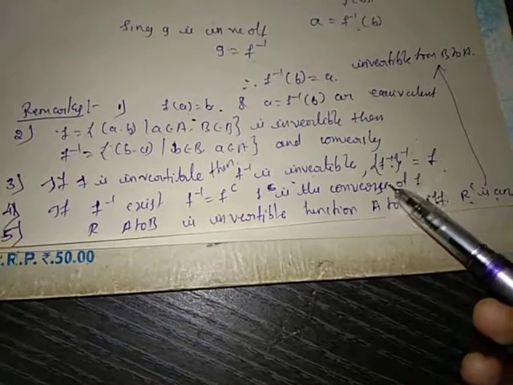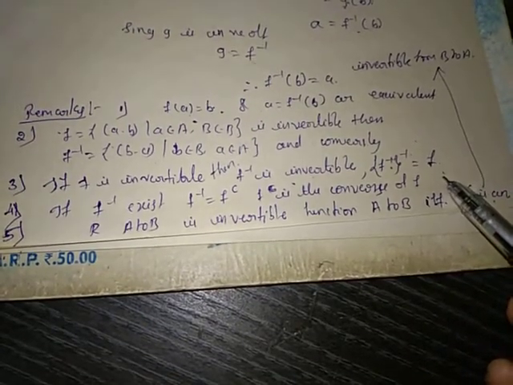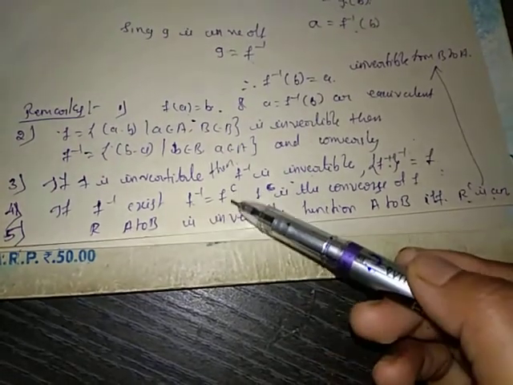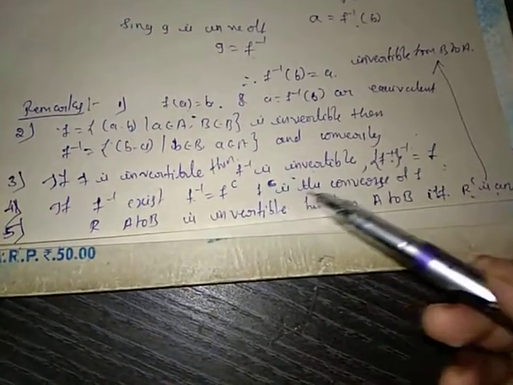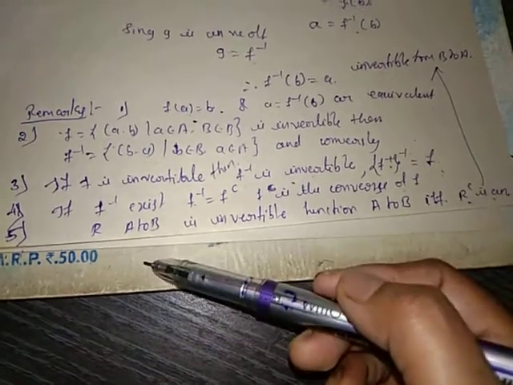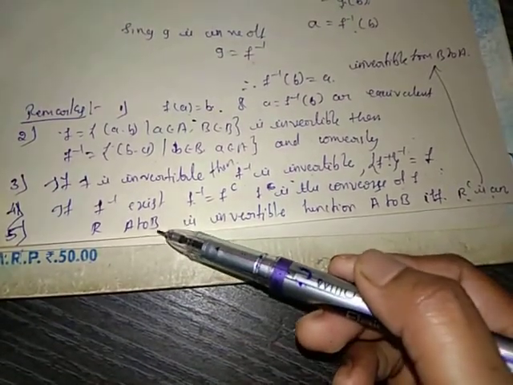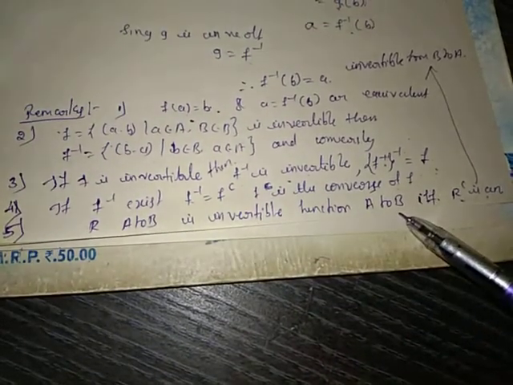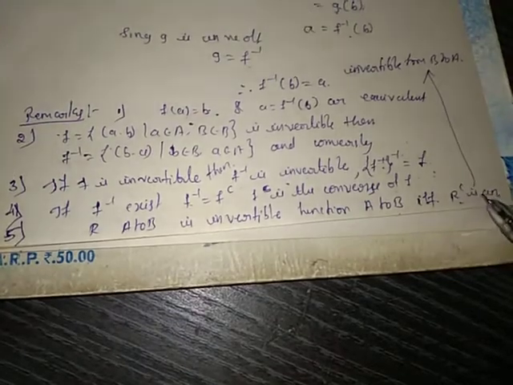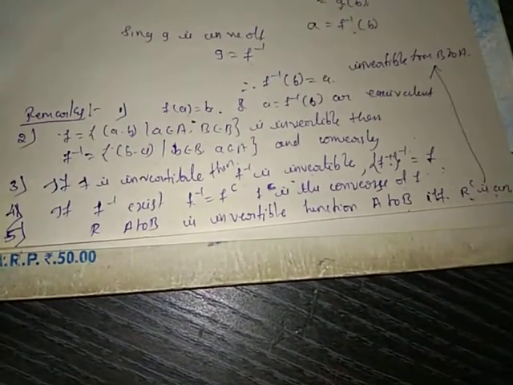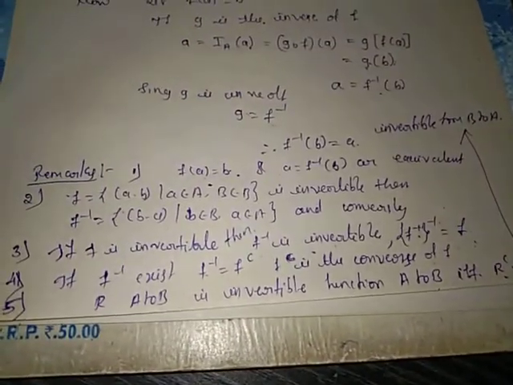Double inverse of the function is again f. If inverse of f exists, then inverse of f will be equal to f^c, where f^c is the converse of f. And the fifth remark is, a relation R from the set A to B is an invertible function from A to B if and only if R^C is an invertible function from B to A. Those are the 5 important remarks here.